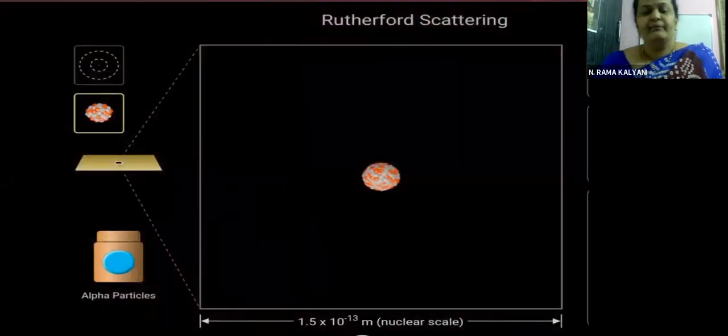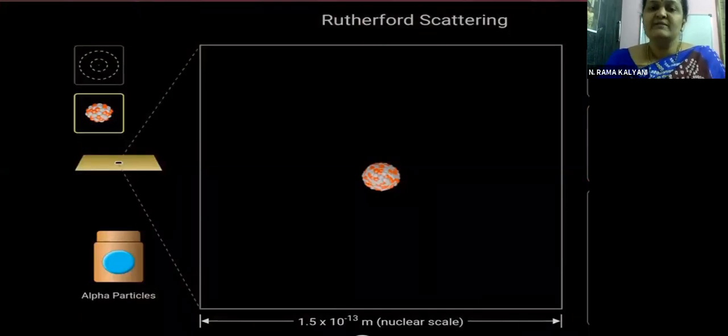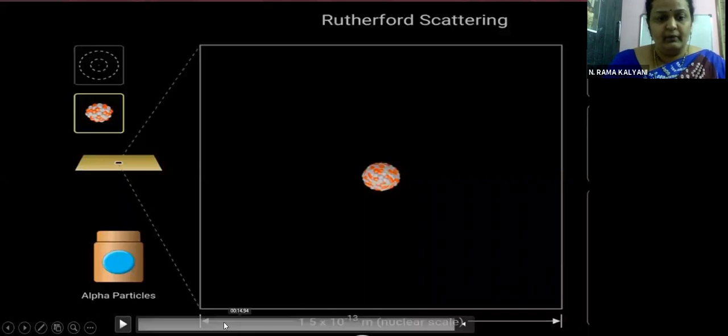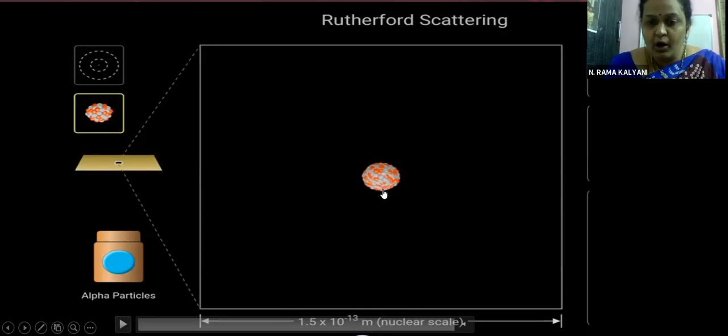Here, children, you can understand the video we saw just now. If you zoom in, you will get this video. Here you can understand this to be the nucleus, where the orange particles are the protons. Keep watching, children.